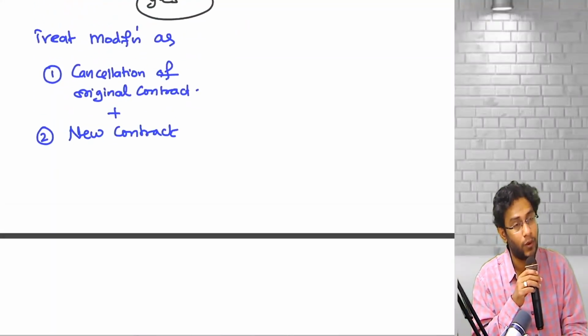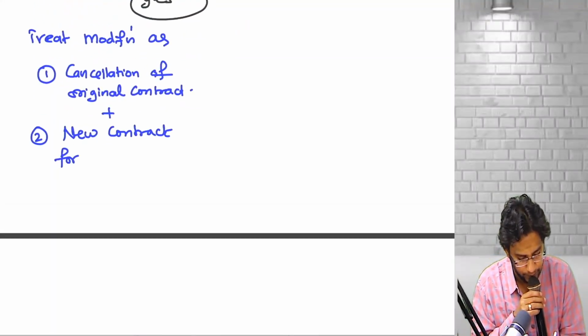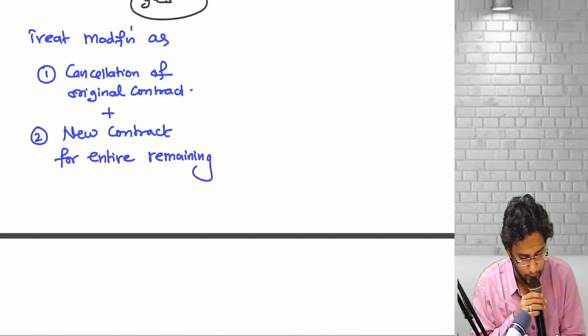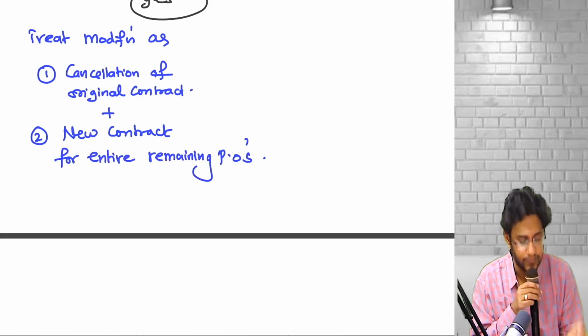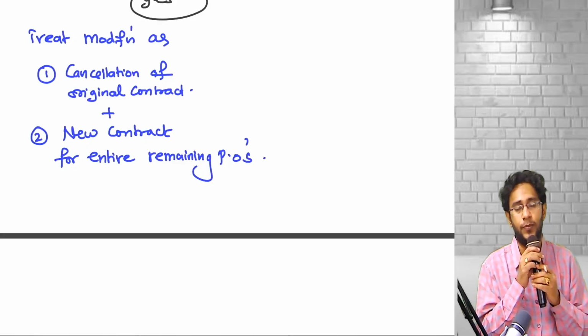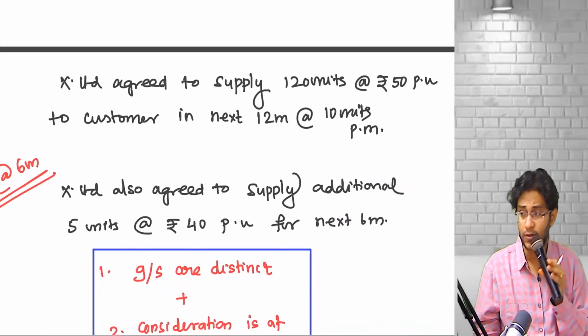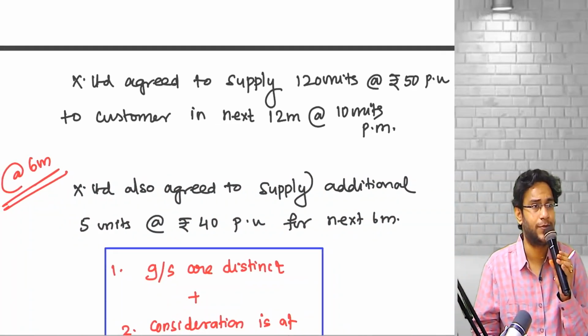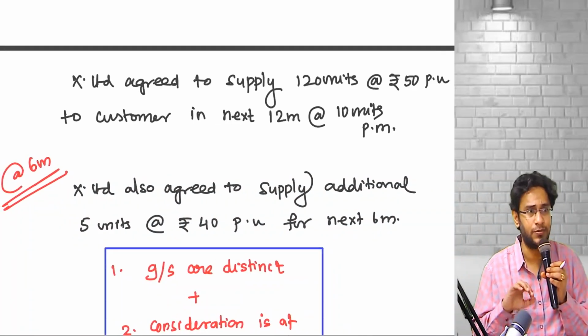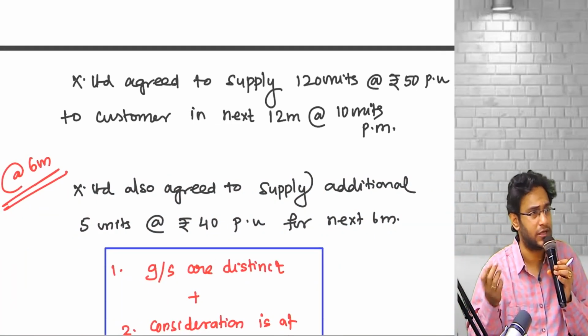New contract for what? New contract for the entire remaining performance obligation. What is the impact of this? The total contract originally is for how many months? 12 months. How many months is over? 6 months is completed. After 6 months, we agreed to supply some additional goods and services also.